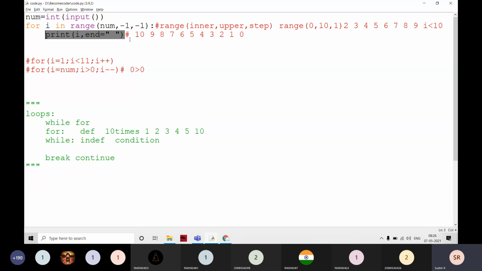Then the next one is going to be the while loop. Is it clear, everyone? If you have any doubt, just ask me here.